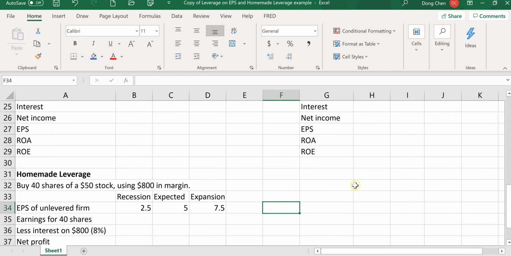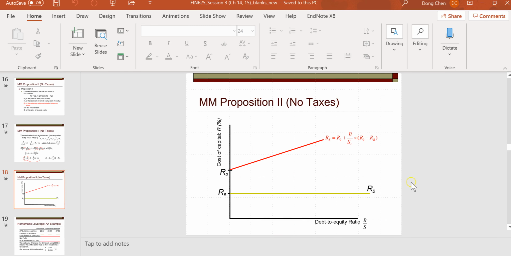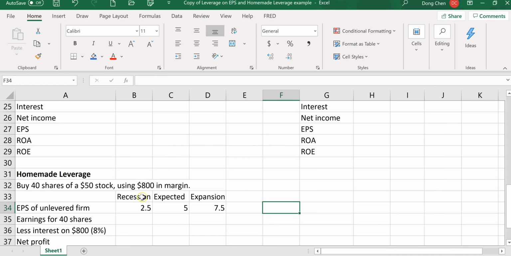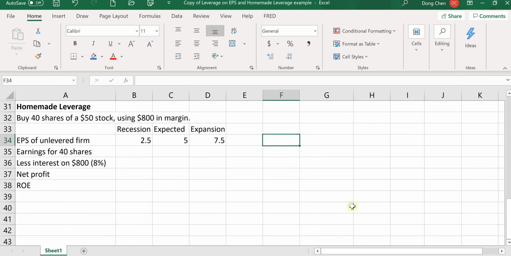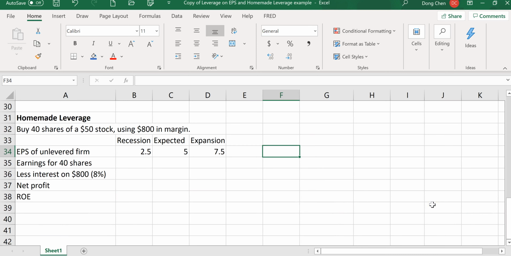So now I want to work on this homemade leverage example, which is shown in my lecture slides here. This is for this unlevered firm, but what we want to do here is let the investors choose to become levered rather than the firm.